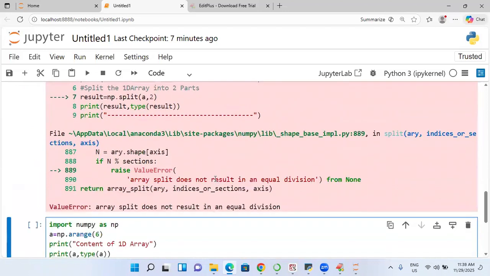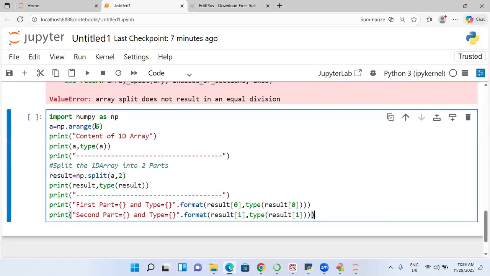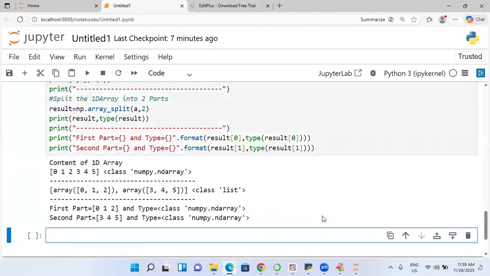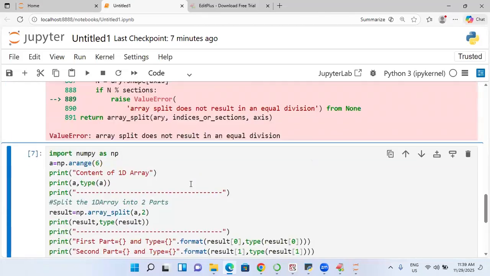That's why this error I am showing. Okay, so this is 6. Which function am I applying? Array underscore split. Array underscore split a comma 2. How many? 6. The same type of answer will be coming. So array underscore split also will give you the same mechanism.